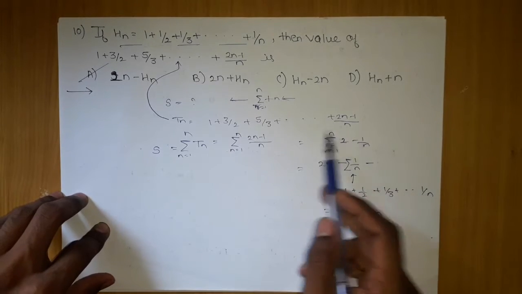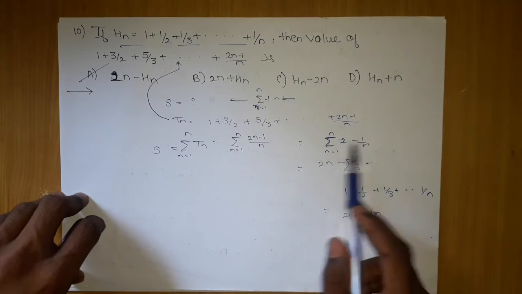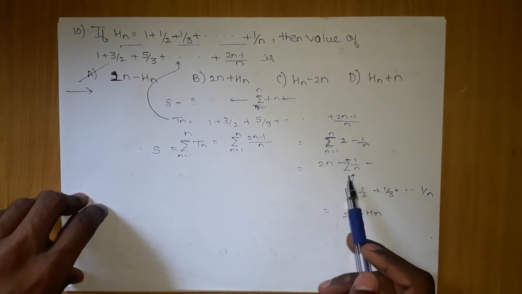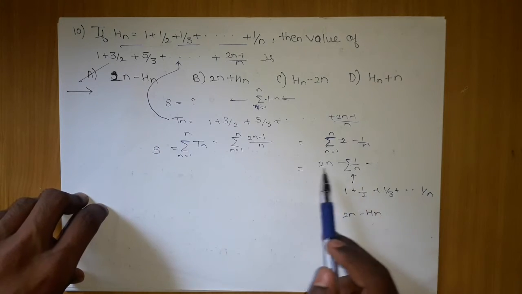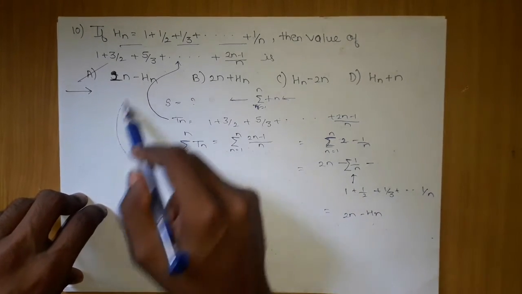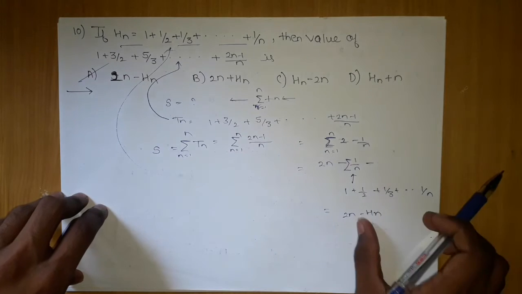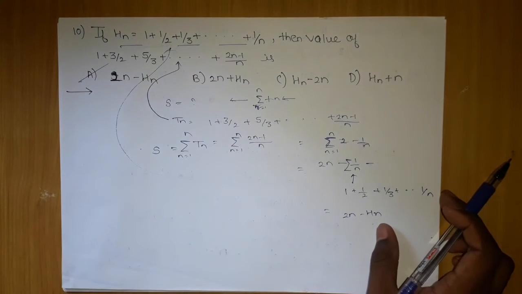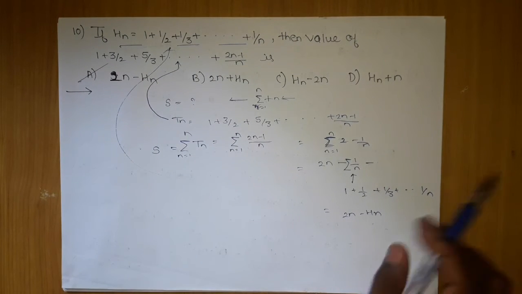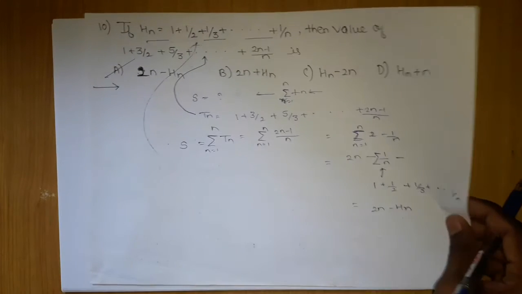So here the main objective was to get Sn. We know that if we get Tn, we can easily find Sn, so we started aiming for Tn. But suddenly we realized that 1 by n is present, and we got a hint that its value is already given here, so we substituted that value Hn. That was more obvious because we wanted the answer in terms of Hn. Now let's move on.